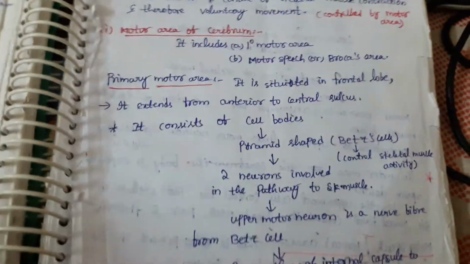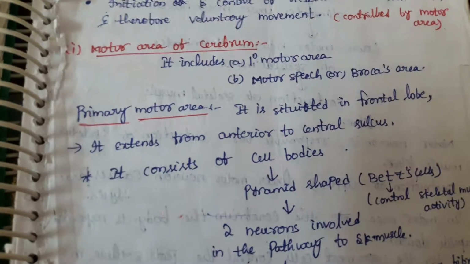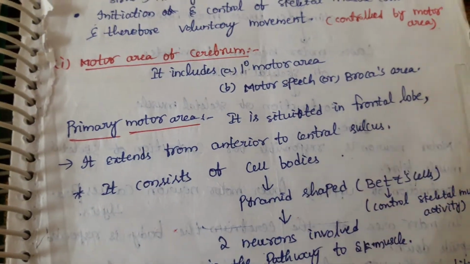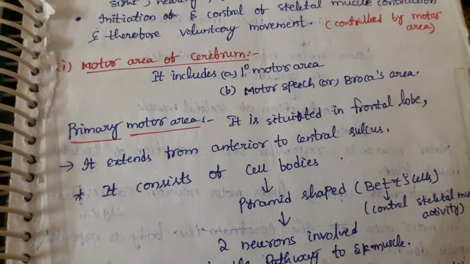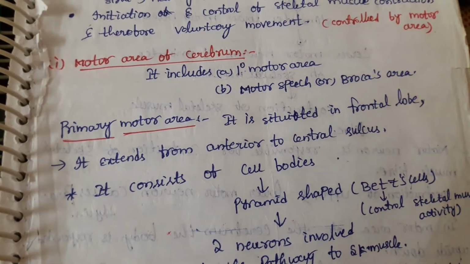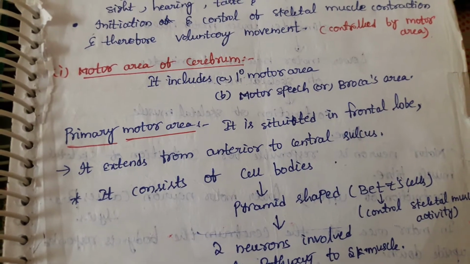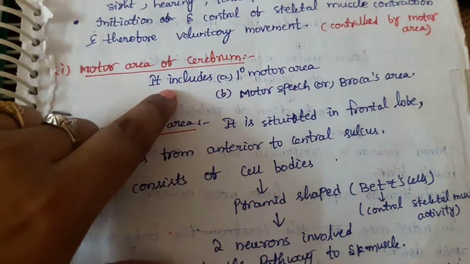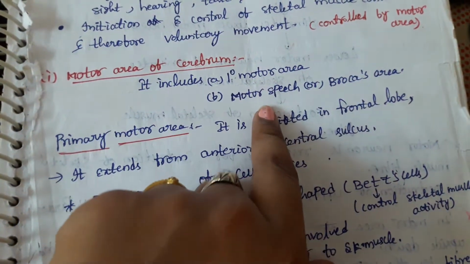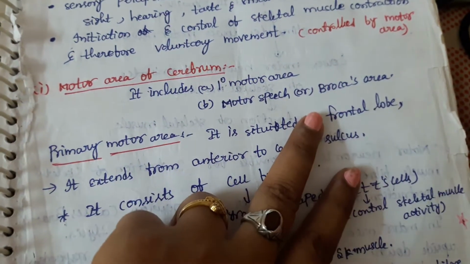First we go with the motor area of the cerebrum. What is the motor function of the cerebrum? Control of muscle movement, mainly skeletal muscle movement, mainly voluntary movement. How does it help in controlling voluntary movement? We can go into that. It includes two areas: the primary motor area and the motor speech or Broca's area.